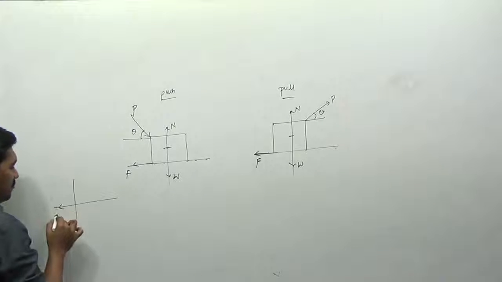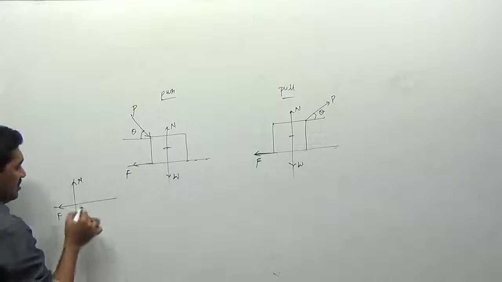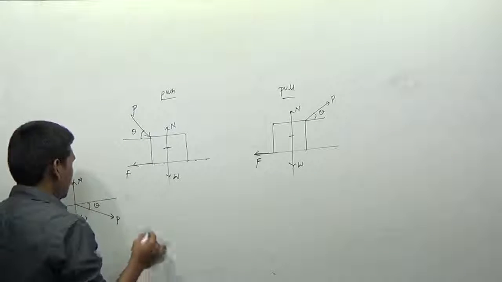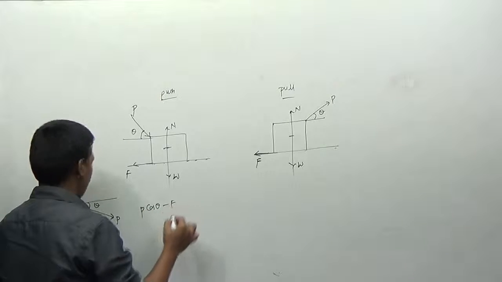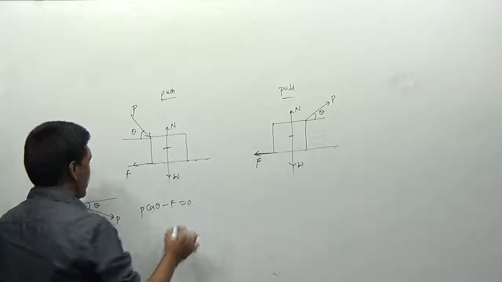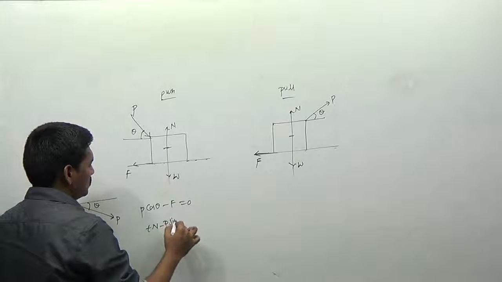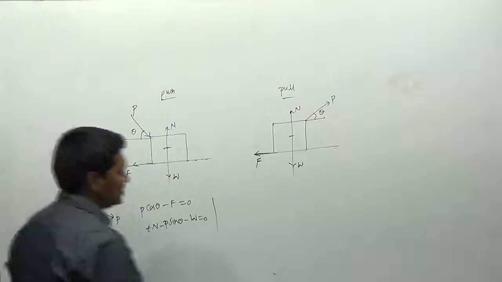So frictional force F acts in the opposite direction, normal reaction N, which is nothing but the weight. P is acting in this direction, making some angle theta. Therefore, I can write this value as P cos theta minus F. Any more force we have? No. And next, plus N minus P sin theta minus W is equal to 0. These are the first two equations I can write.